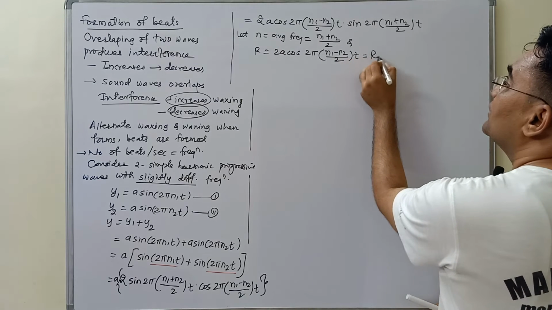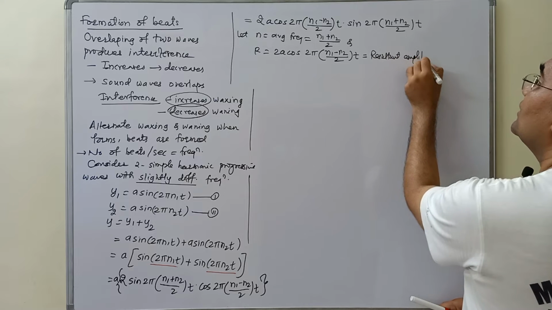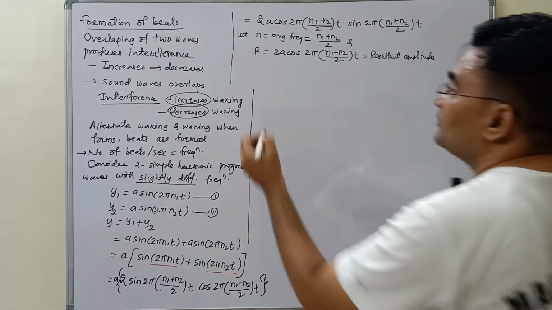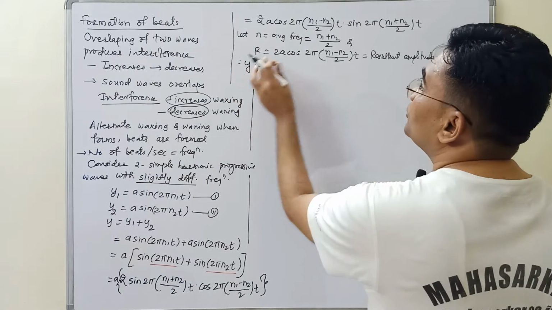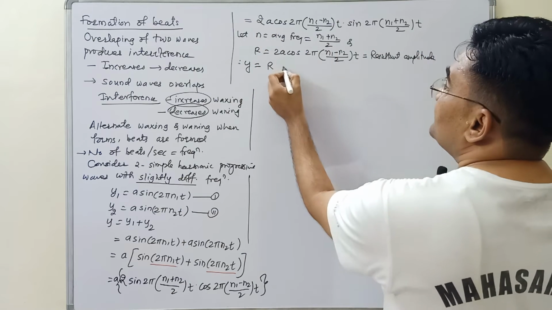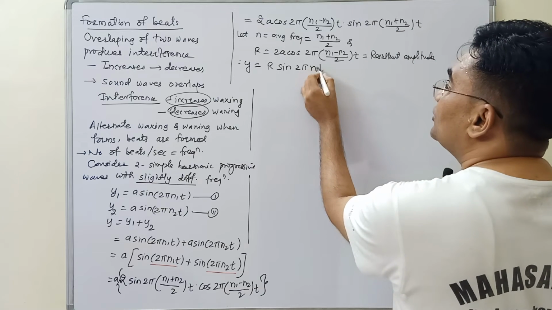This is the resultant amplitude. If I substitute this, I get y equal to R sin 2 pi n t.